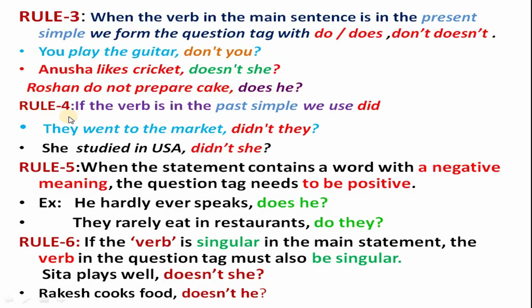Next we are going to understand rule number 4. If the verb is in the past simple, we use did. So in the given statement, the verb must be in past simple. We use did while writing the question tag. They went to the market, didn't they? She studied in USA. Positive statement, negative question tag, didn't she?